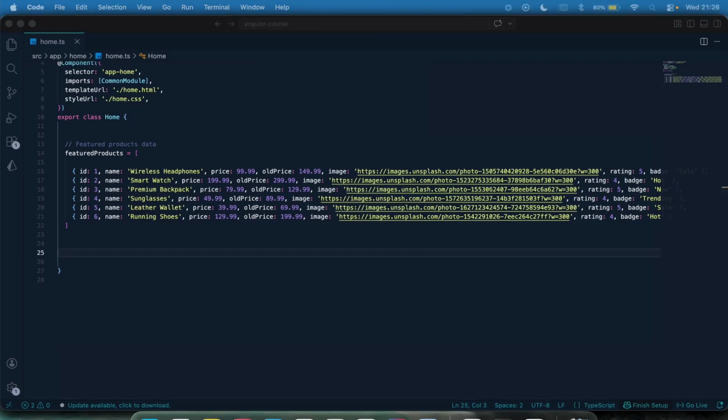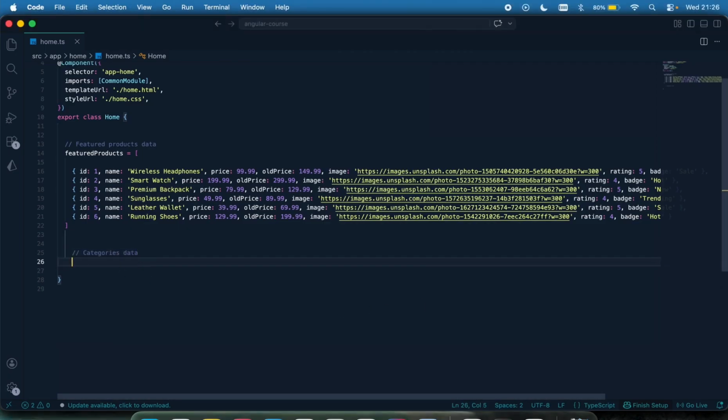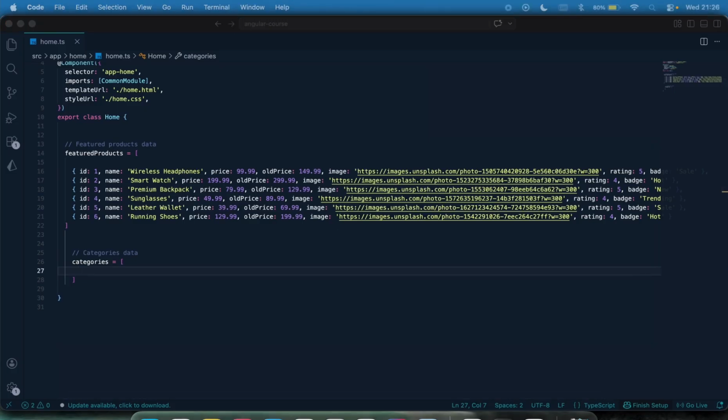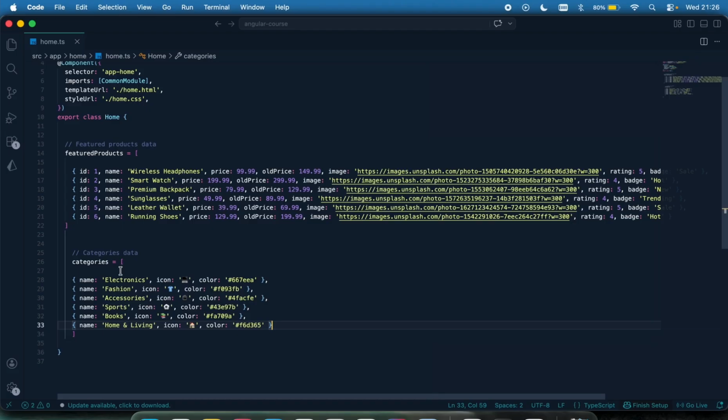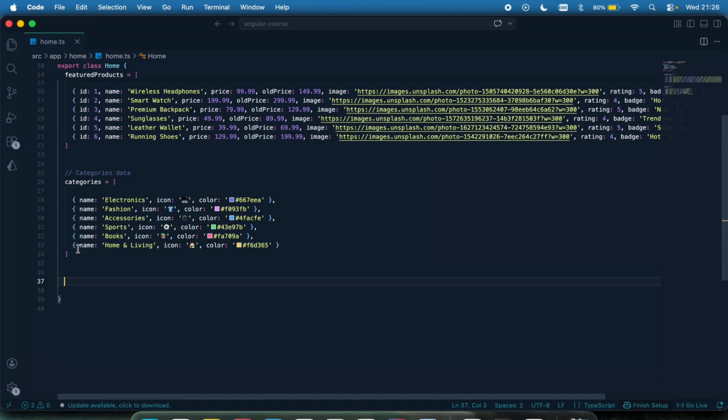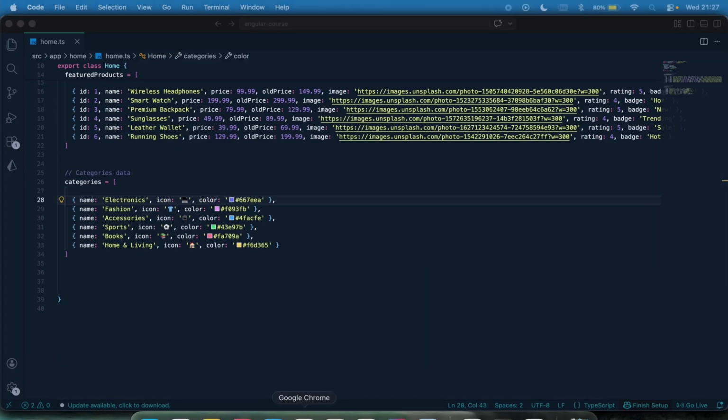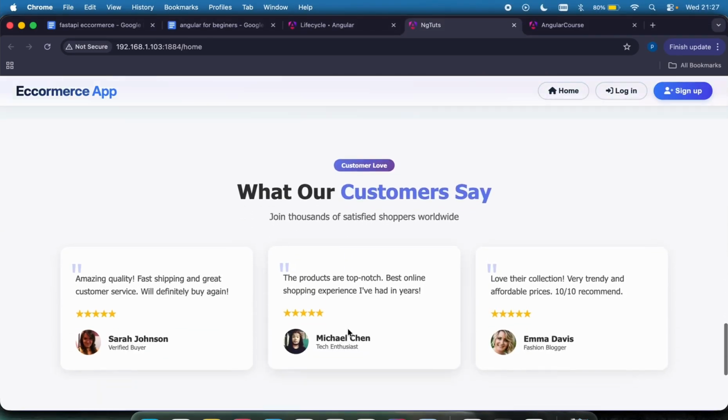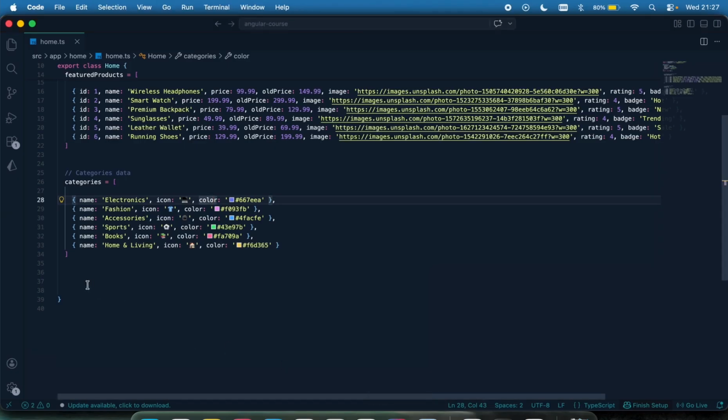Also, let's have our category data. I'm going to come right here and say categories like this. And then I'm just going to display all my categories and the icons. Again, we're just simulating how our category data will be coming from our backend. So these are our categories right here. It has the name, the icon, and then the colors. Let me also have some testimonials, something like this that says what our customers say. Again, this is going to be coming from our backend.